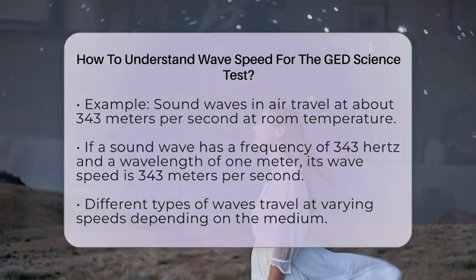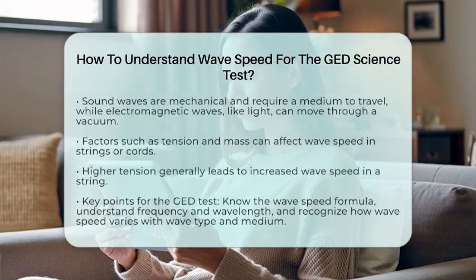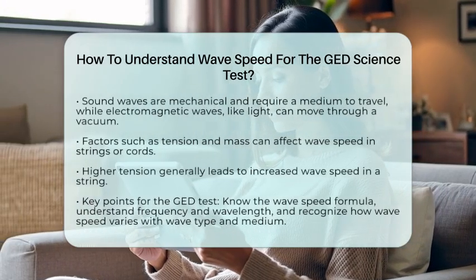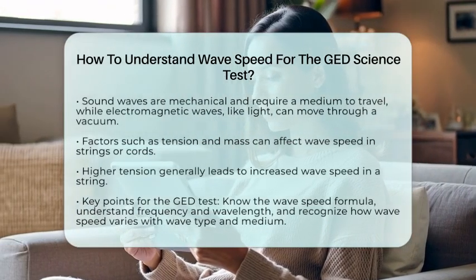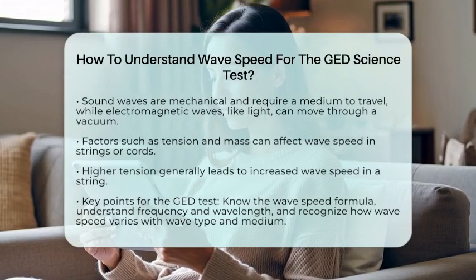Additionally, factors such as tension and mass can influence wave speed in strings or cords. Generally, higher tension increases wave speed because the wave moves faster when the string is tighter.